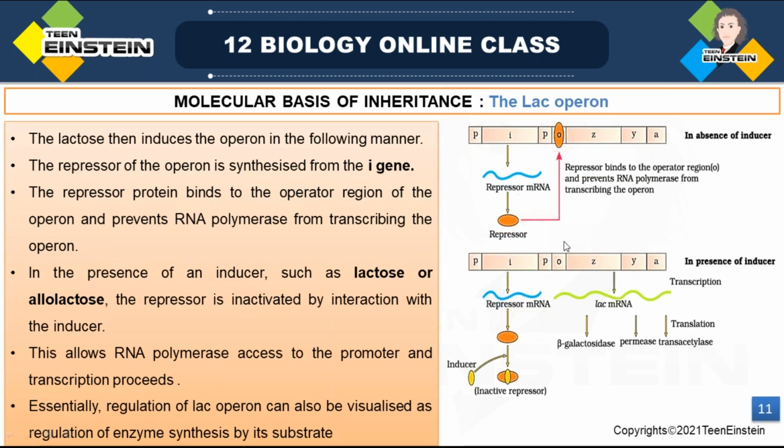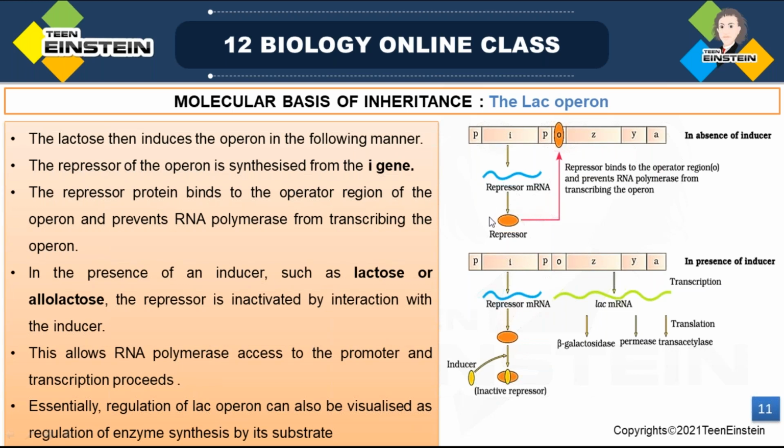So in the presence of an inducer such as lactose or allolactose, the repressor is inactivated by interaction with the inducer. This allows RNA polymerase access to the promoter and transcription proceeds. Here the repressor mRNA is forming a repressor.